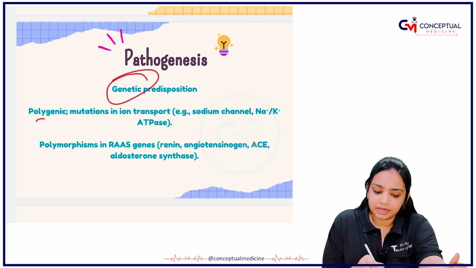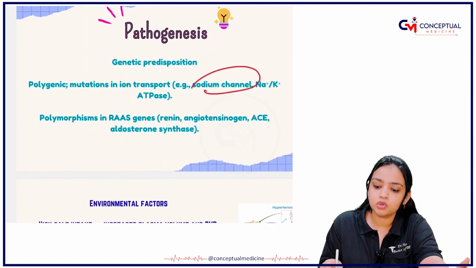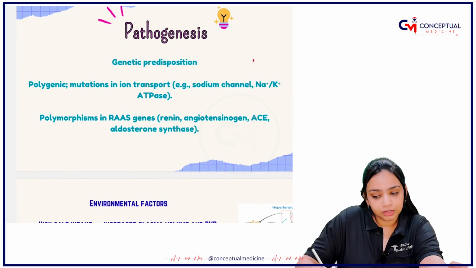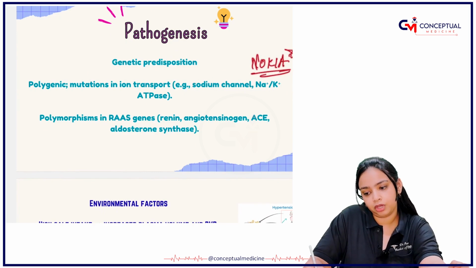Okay, next it is polygenic. The mutation is there in ion transport, that is the sodium channel, sodium and potassium ATPase. And what is the mnemonic that I have given you? The mnemonic of Nokia, right? So remember the mnemonic of Nokia.